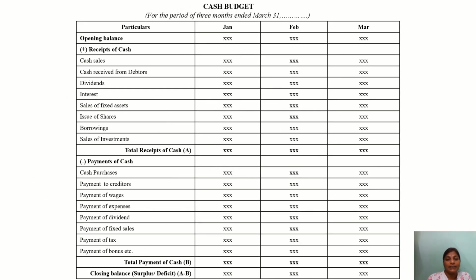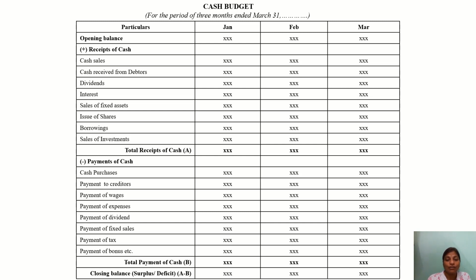Now the budget. When you are preparing the cash budget, it mainly comprises three components. First, we have the opening balance, then we have the receipt of cash, then we have the payments of cash. The main thing is that we want to see the cash inflows, that is receipts of cash, and payments, which are cash outflows.